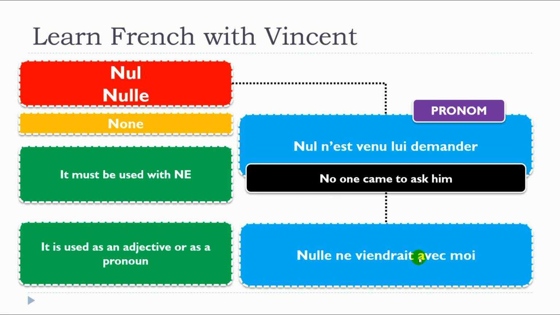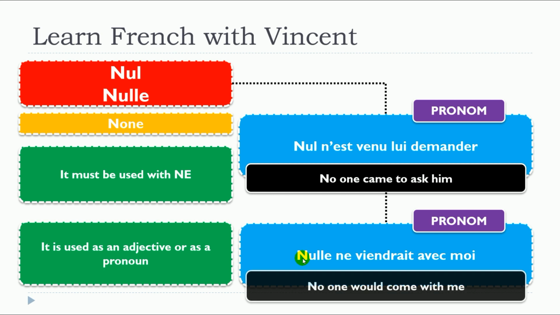Nul ne viendrait avec moi. Pronoun, I'm using it as a subject, starting with it. Don't forget, we said that we need definitely to construct it with ne, so ne must be right after. Nul ne viendrait avec moi. So remember, nul and nulle can be used as adjectives and also as pronouns.